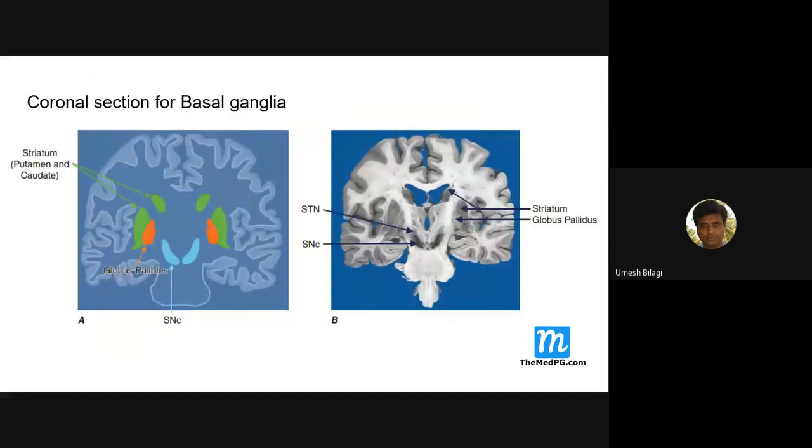STN means subthalamic nucleus. SNC means substantia nigra compacta. C stands for striatum, that is caudate plus putamen. Globus pallidus, that is the internal part here. This is gross anatomy.